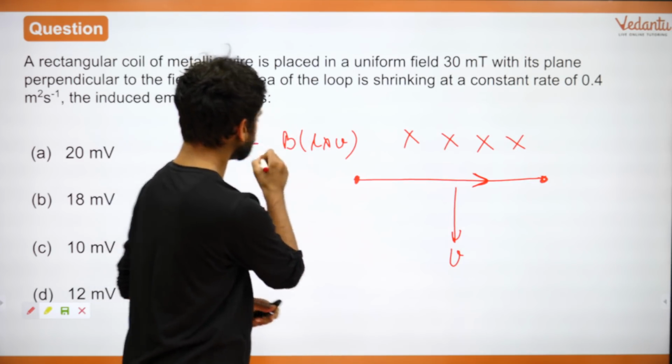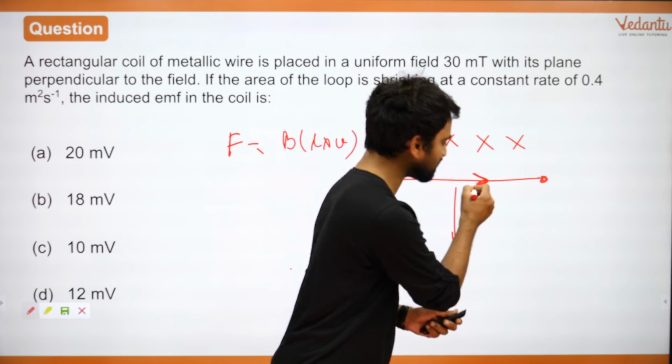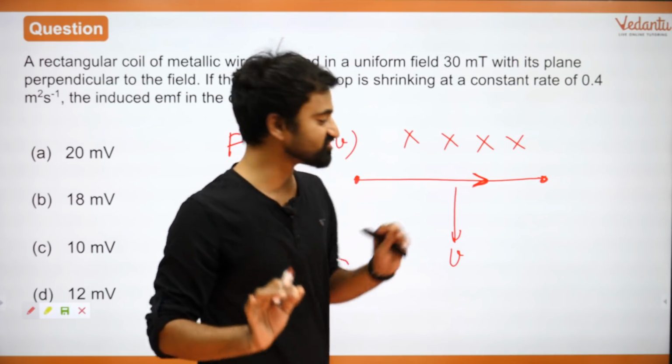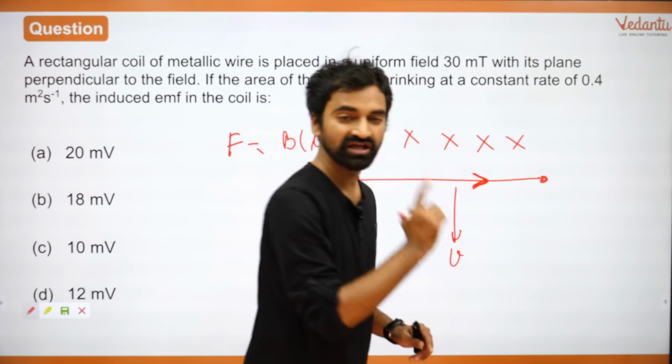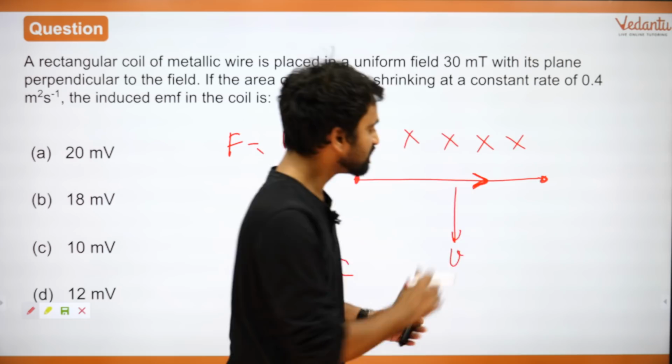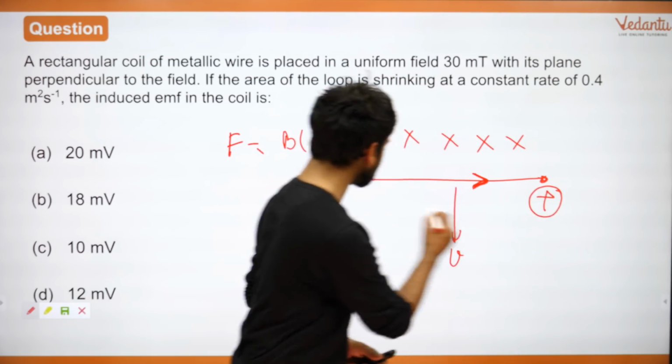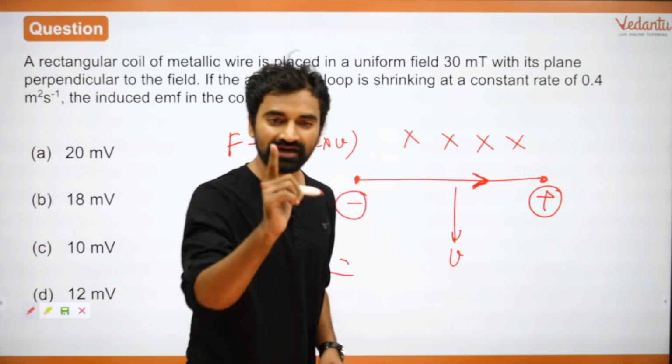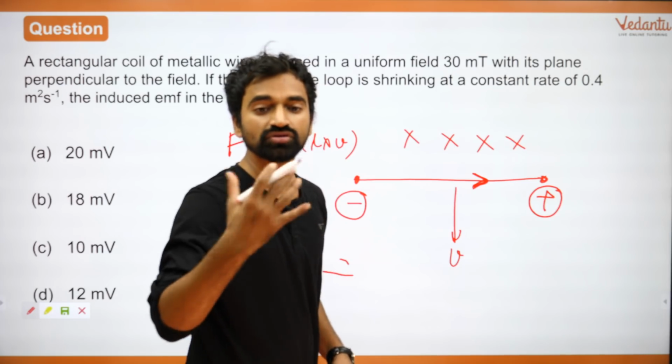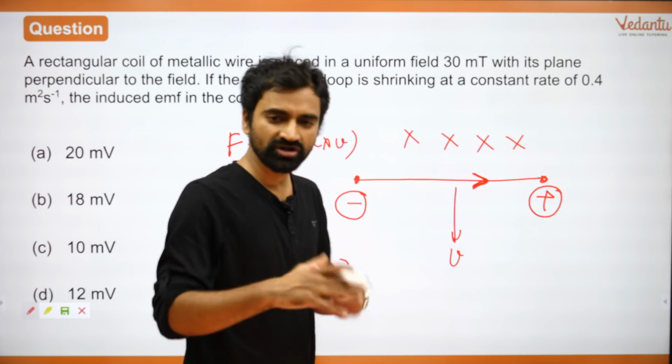Right, the charges should essentially move in this direction. If there is a positive charge inside, it will move in this direction. Which means as this moves down, the positive charges will accumulate here, and the negative charges will accumulate here. That is how you know. Or you can learn it.